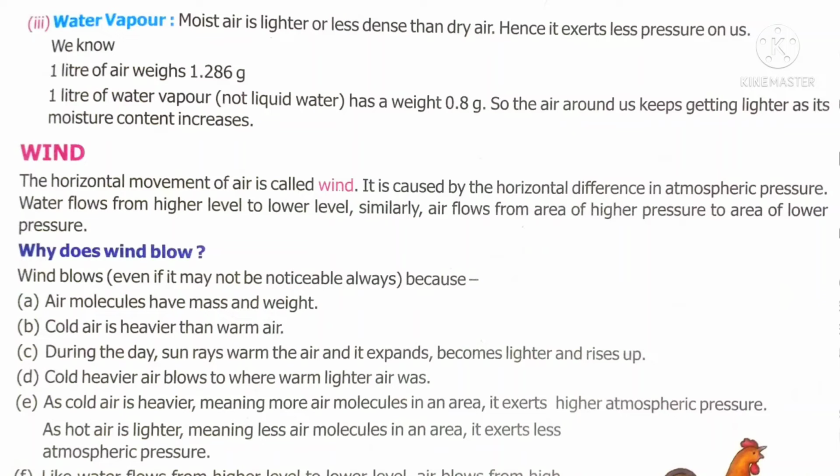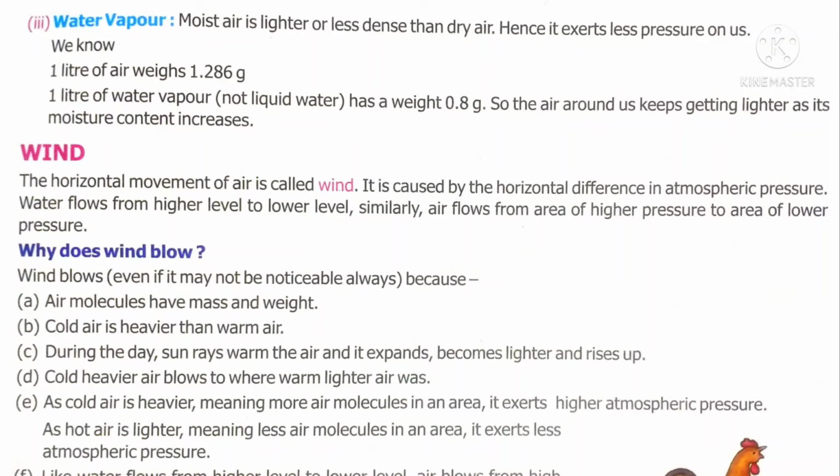What is wind? The movement of air is called wind. You know that water flows from a high level area to a low level area. In the same way, wind flows from a high pressure area to a low pressure area. The question is, why does wind blow? You know that air particles expand during the daytime because of sunlight. Over the land, air particles are present.